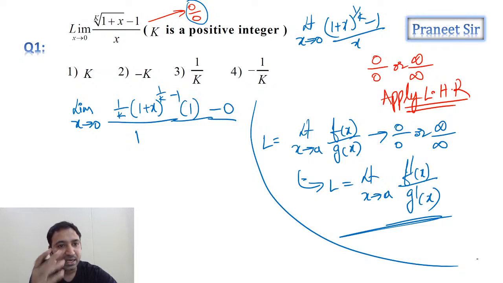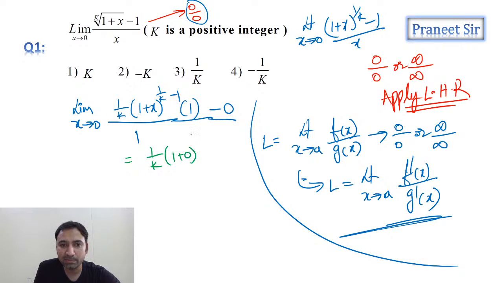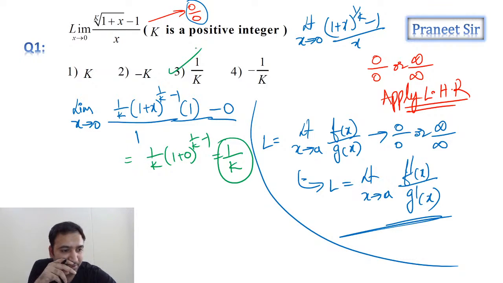Clear, guys? Now substitute the limit. If you substitute the limit, what are we getting? 1 by k into (1 plus 0) whole power 1 by k minus 1. So finally we are getting 1 by k. So that's it. The third option is the answer, guys. Clear now? So we easily get the value 1 by k. Clear? Chalo, let's move to the next question, guys.